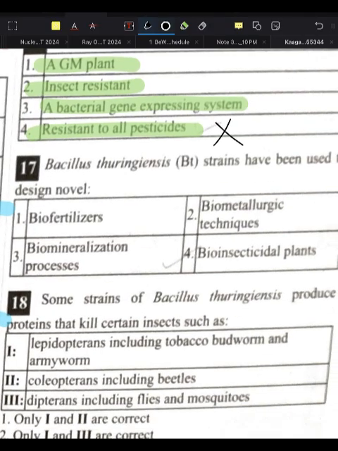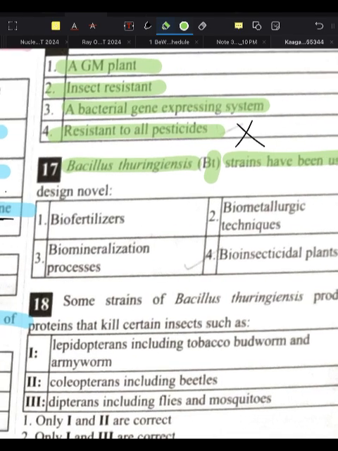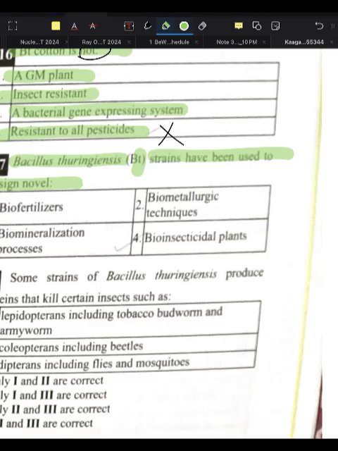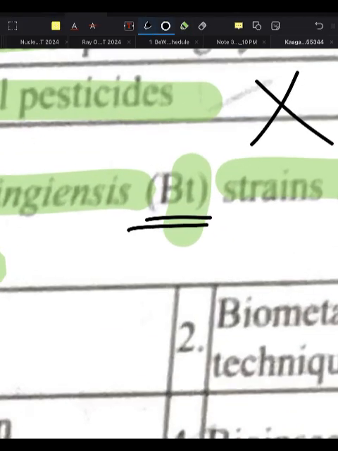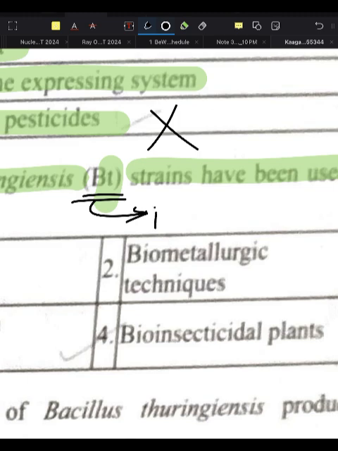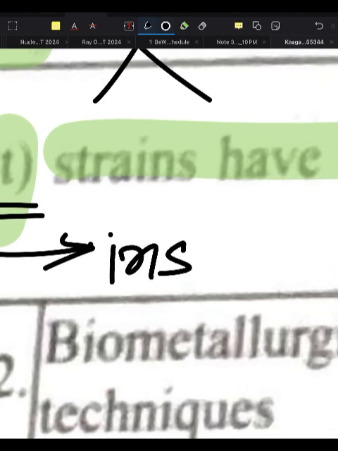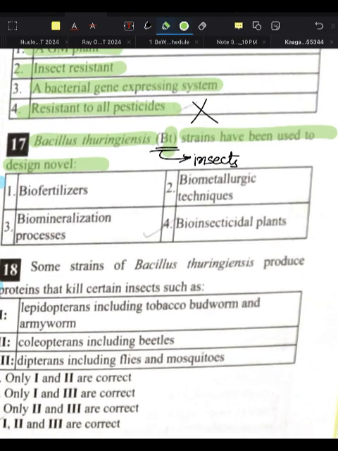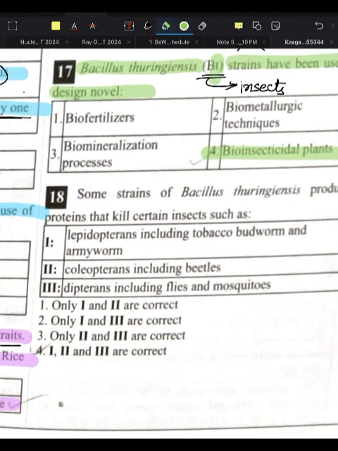Next, Bacillus thuringiensis, that is the BT strain, has been used to design novel what? BT is only for insects. Remember, they are only for insects. So what we will say? Bioinsecticidal plants. Remember it like this.